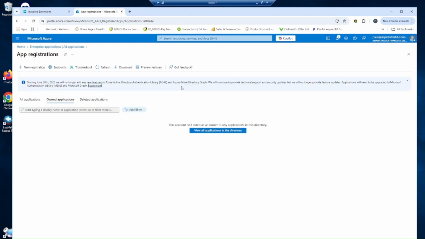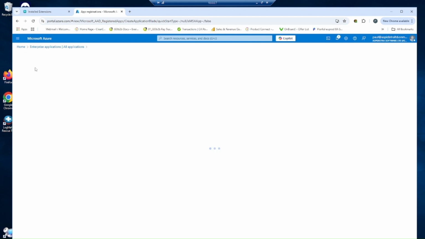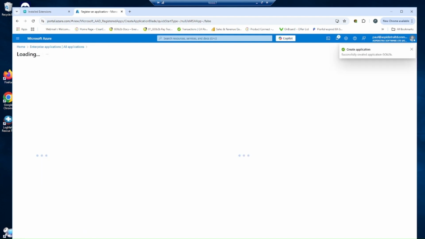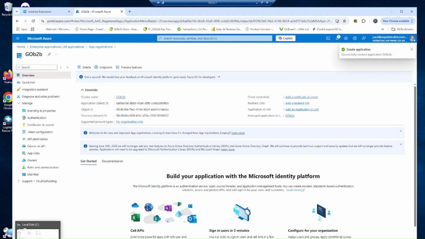Start a new application. Click New Registration, and create a name. Look for Single Tenant Application, and then select Register. This will generate an application client ID. Please save this information so you can refer to it in future.